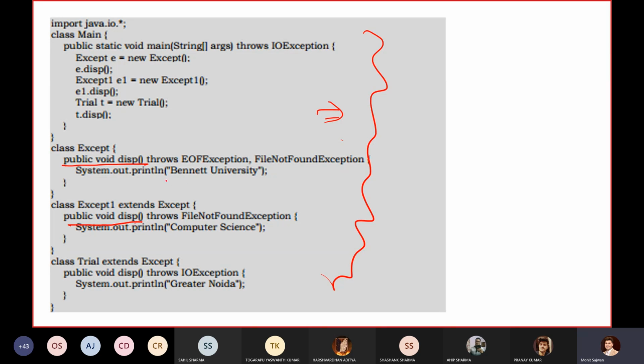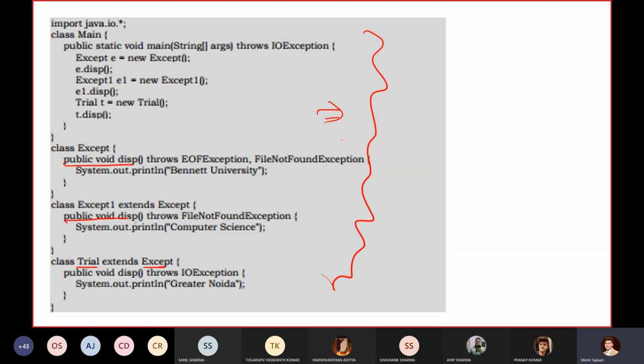Except one is inheriting except class, and trial class is again inheriting except class. In both classes, we are overriding this method.